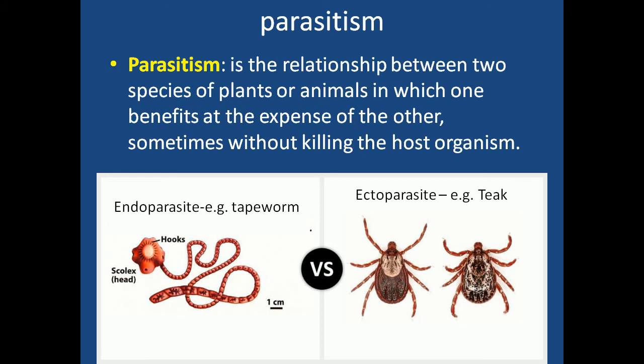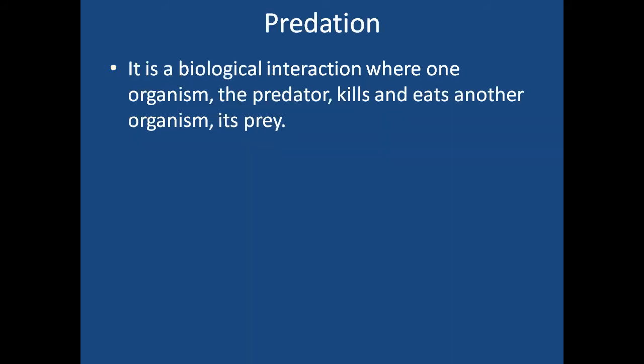Next population interaction is predation. Now predation is the biological interaction or population interaction where one organism, which will be called as predator, kills and eats other organism.